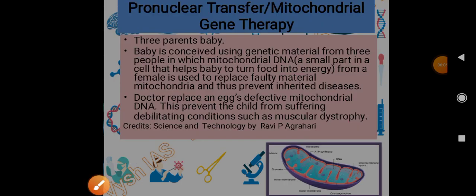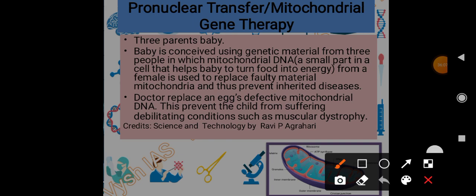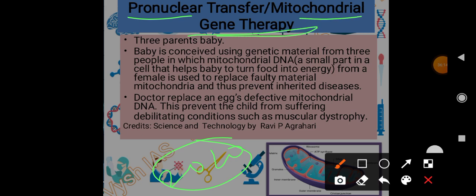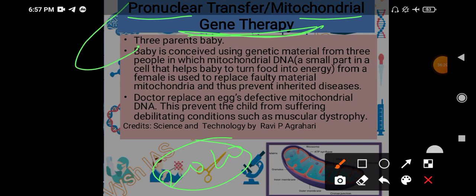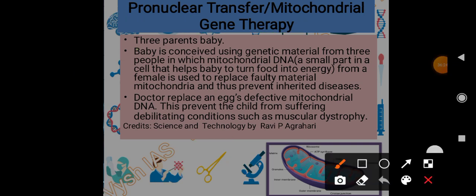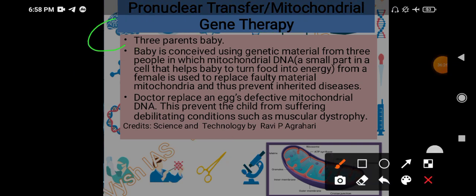Then see, this question came in 2020 prelims, okay, pronuclear transfer or mitochondrial gene therapy. Remember mitochondria therapy? So we will see this since it has already appeared in 2020 exam. So 3 parents baby, this technique is also called 3 parents baby because the baby has DNA of 3 parents. How we will see now.